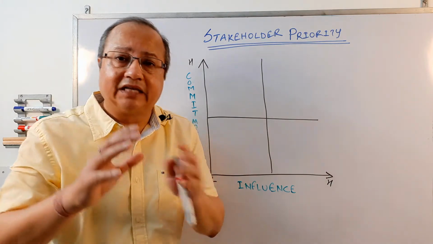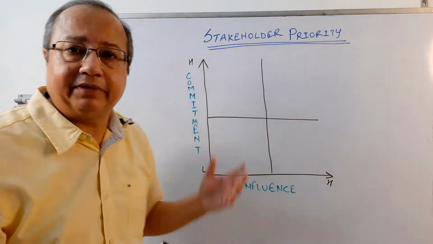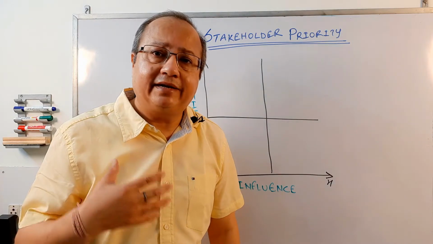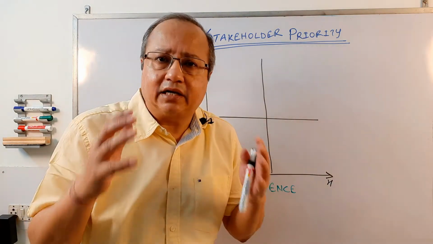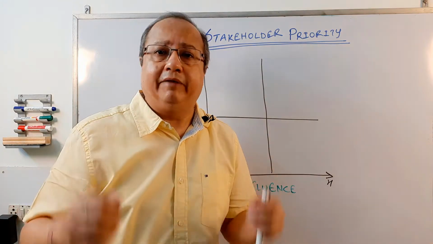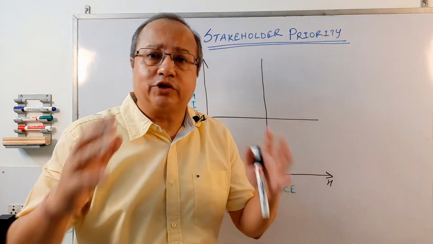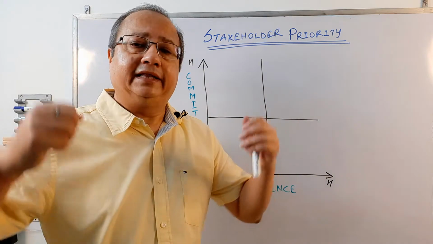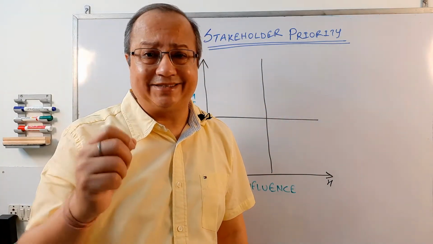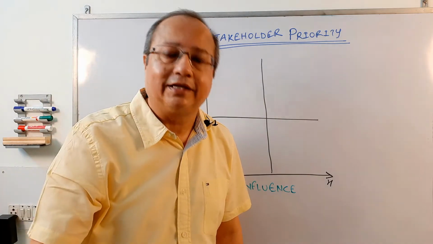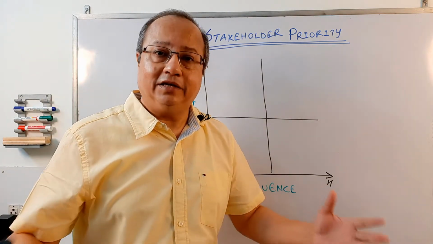Now understand, there's a difference between influence and commitment. For example, I am very committed to my country, right? The country that I come from, I'm very committed. I really want it to grow. I will do whatever is possible to make sure that everybody follows the law and that we do something that it becomes famous. But the fact that I'm committed does not mean that I have the influence to change the direction of my country.